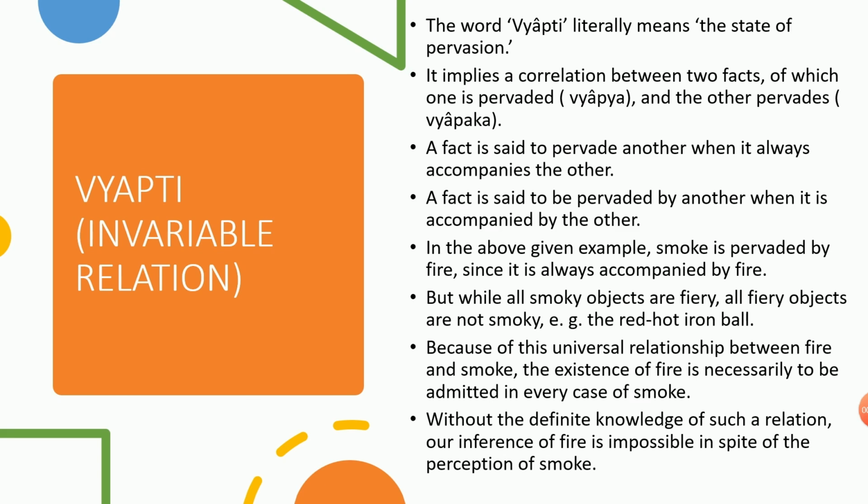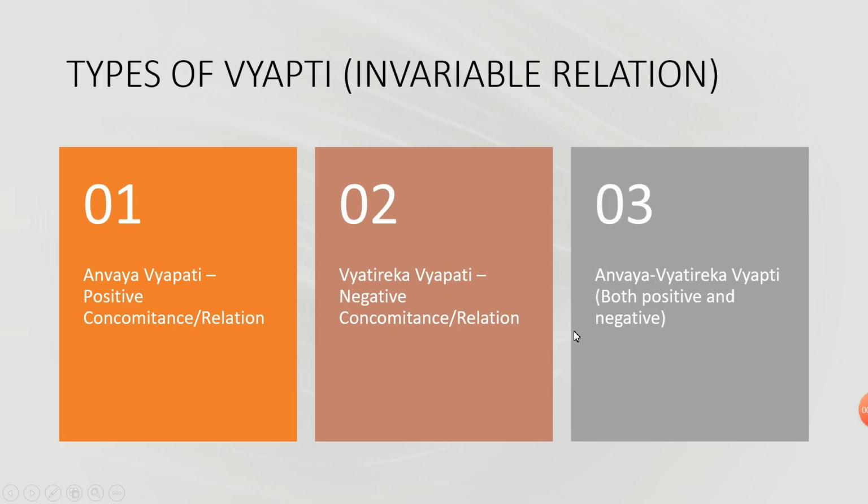So that particular lava won't give much smoke as other normal things. Because of this universal relationship between fire and smoke, the existence of fire is necessarily to be admitted in every case of smoke. So they need not mention fire. Once they mention smoke, definitely it is also mentioning fire. Without the definite knowledge of such a relation, our inference of fire is impossible in spite of the perception of smoke. So this is known as Vyapti, that is, invariable relation.